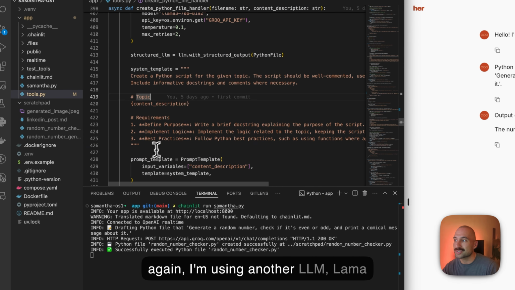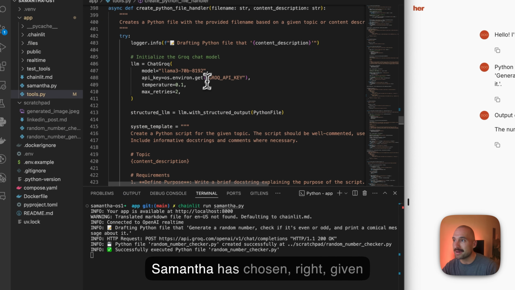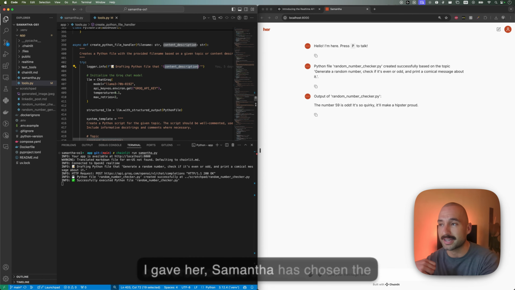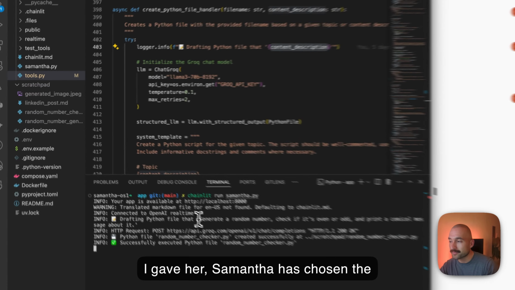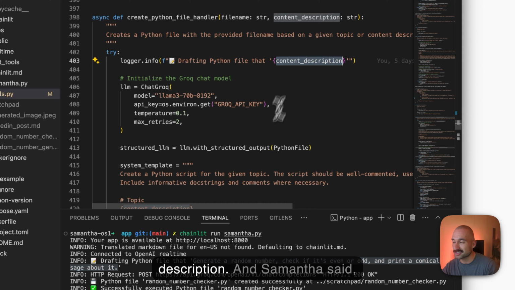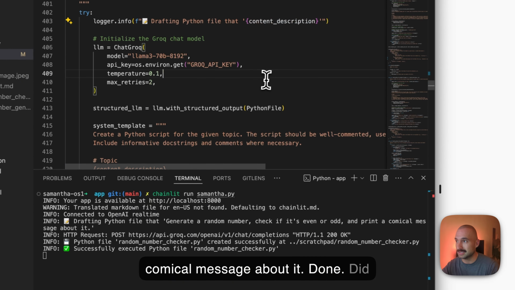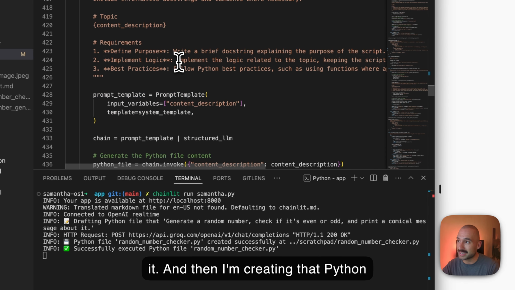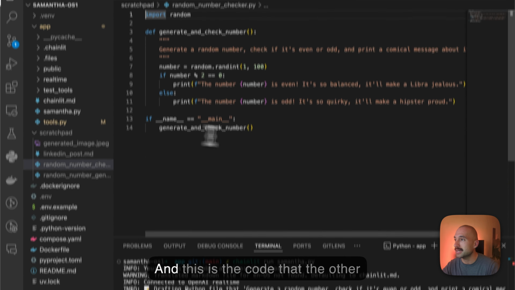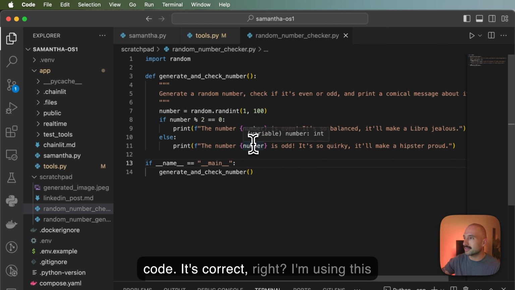And again, I'm using another LLM, Llama 3 70 billion, to generate this. But Samantha has chosen, given the description, the conversation and the explanation that I gave her, the prompt, or the argument for this function, like content description. And Samantha said, okay, generate a random number, check if it's even or not, and print a comical message about it. Done. Did it. And then I'm creating that Python file, number checker, this one here. And this is the code that the other LLM has done, which is just great code, is correct, right?